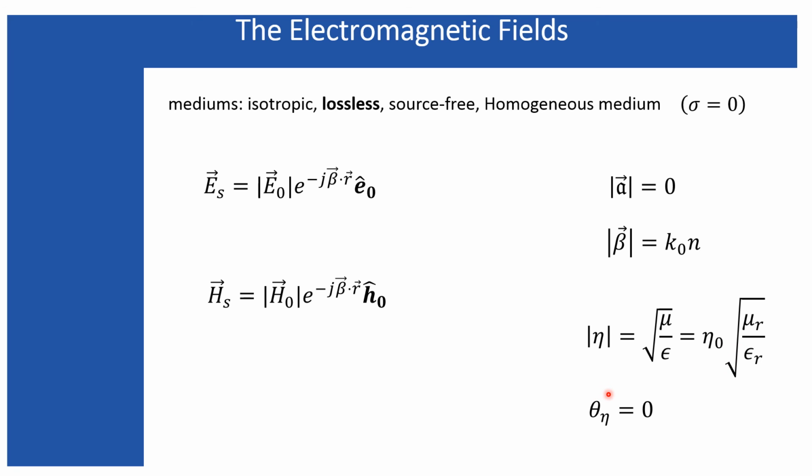And the angle which gets produced due to the complex intrinsic impedance becomes 0 due to sigma equal to 0. What does it signify? It signifies that theta eta, this phase, gets included within this magnetic field, which in the case of lossy medium meant that the magnetic field was lagging behind the electric field, but now it is not lagging. At the same position, at the same instant with the electric field, the magnetic field also gets generated.